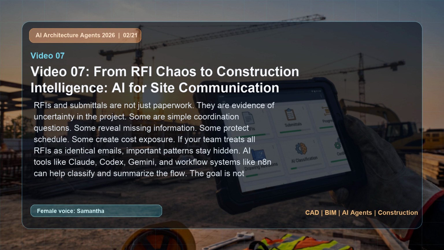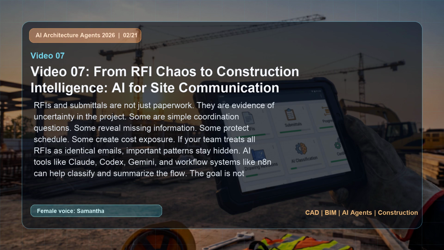They are evidence of uncertainty in the project. Some are simple coordination questions. Some reveal missing information. Some protect schedule. Some create cost exposure. If your team treats all RFIs as identical emails, important patterns stay hidden. AI tools like Claude, Codex, Gemini, and workflow systems like N8N can help classify and summarize the flow.